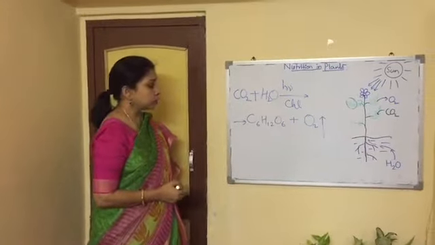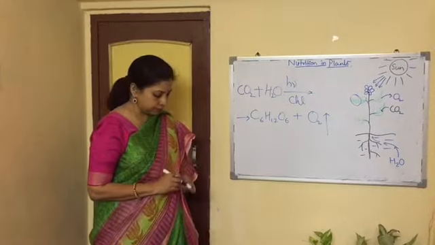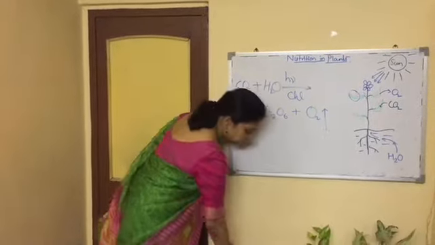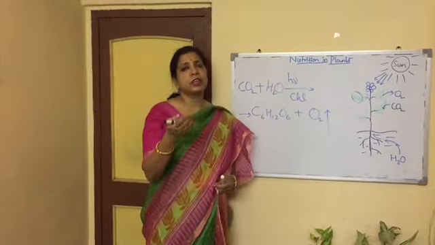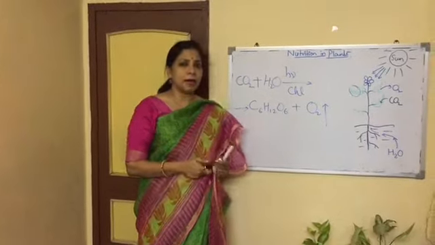Now this equation is not balanced, है ना? So you will study balancing the equation in the higher classes, but here we can easily manage it.